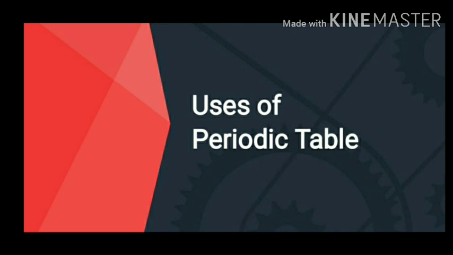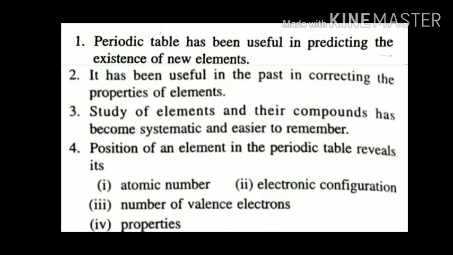Now let's come to the last topic of the chapter, that is uses of the periodic table. The periodic table has been useful in predicting the existence of new elements, that is, the trends and properties which are followed over here have promoted the discovery of new elements.